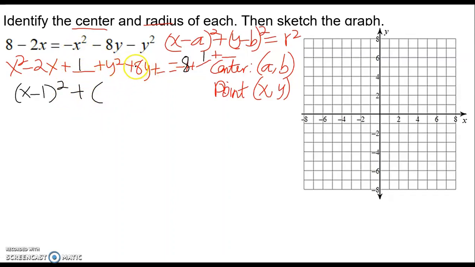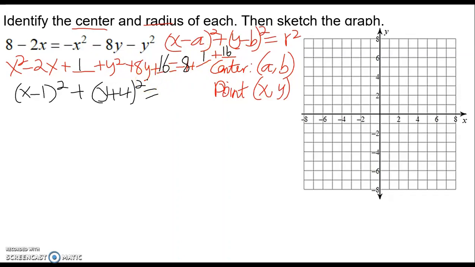Okay, so we do the same thing for y. We have 8, which is the linear term. Half of 8 is positive 4. So (y plus 4) squared. And then since we square it, 4 times 4 is 16. We added 16 there, so we have to add 16 on the other side. Now we're going to simplify the right side.